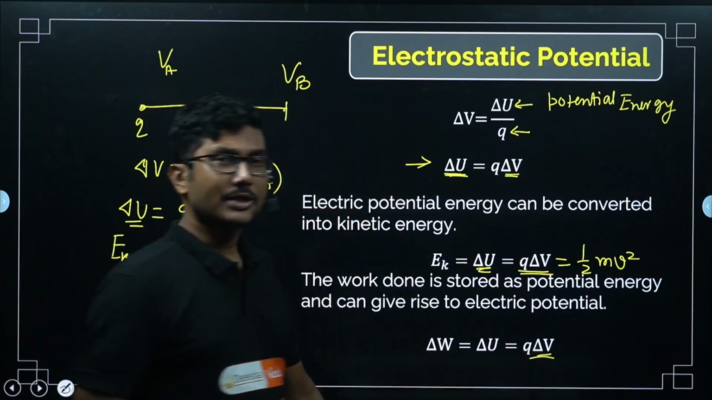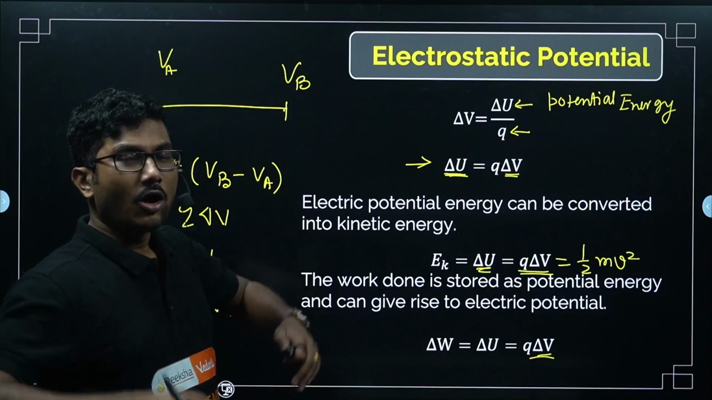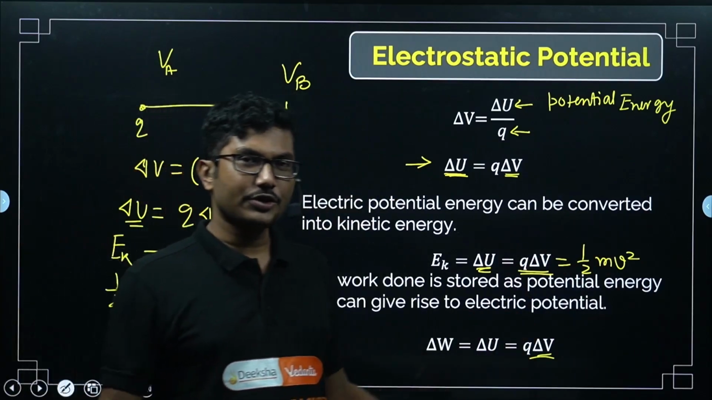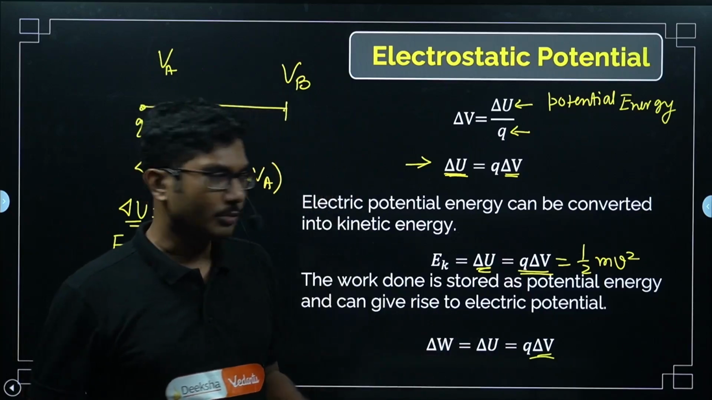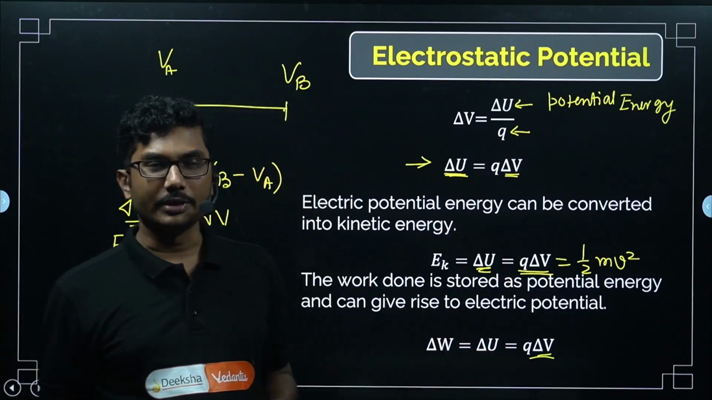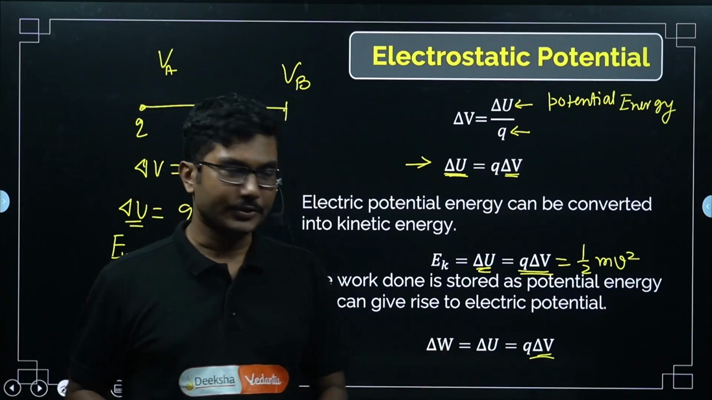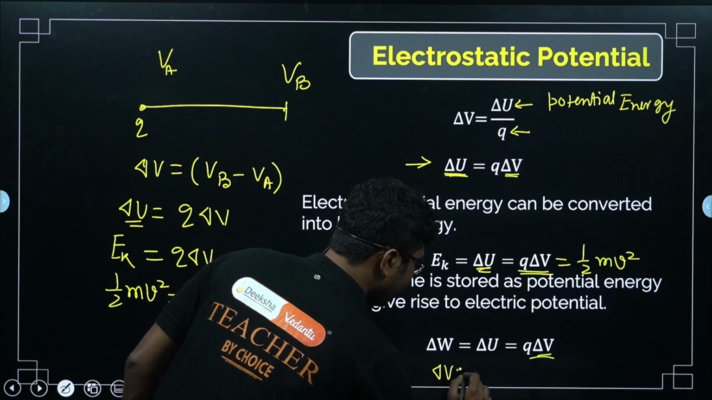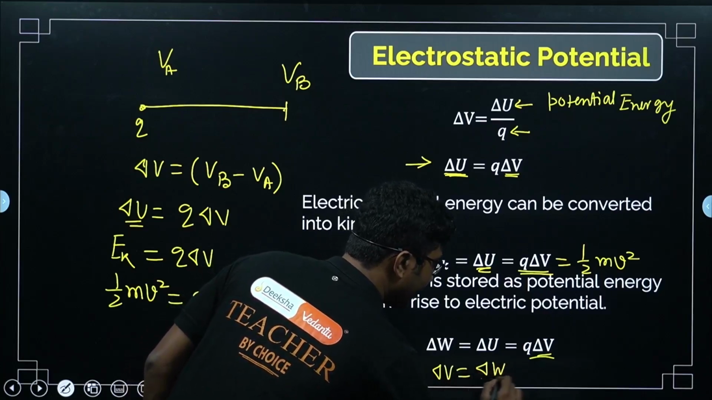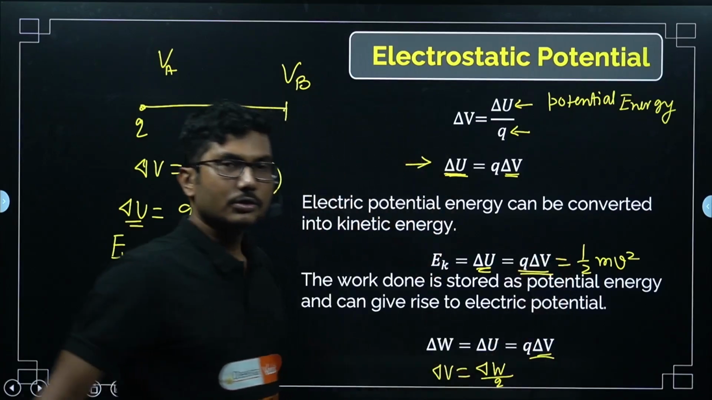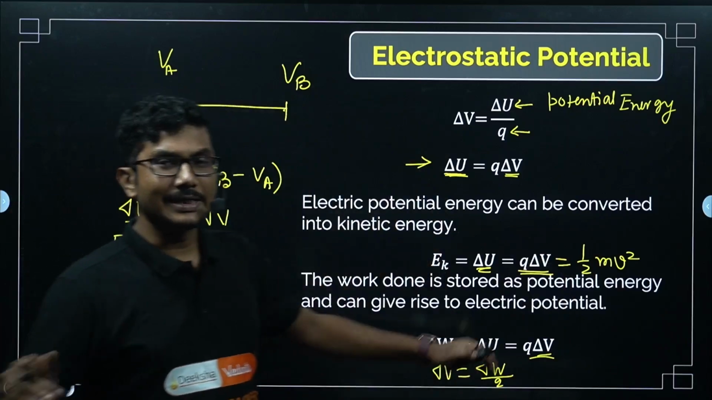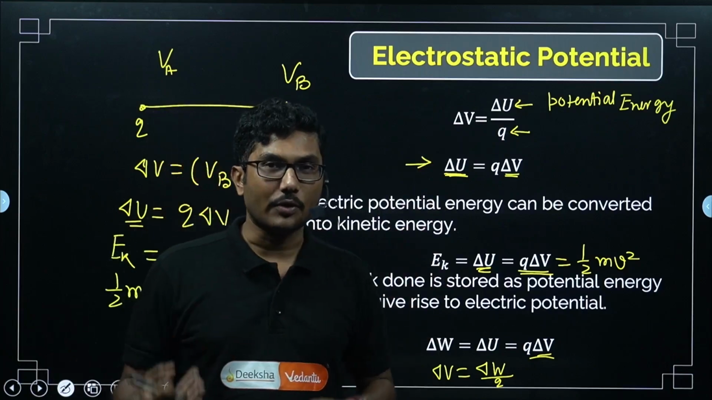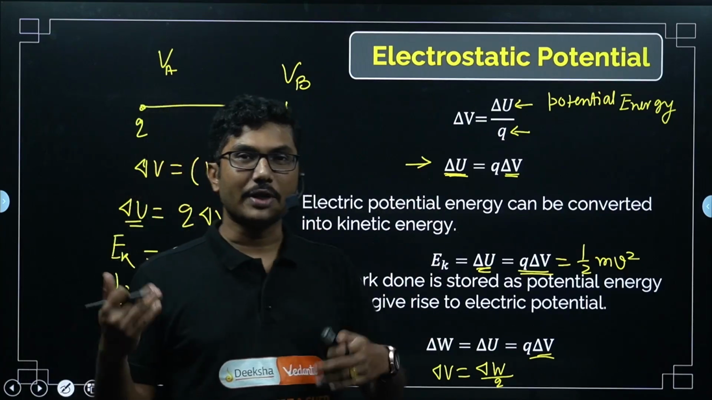Sometimes they will say, okay, 10 joule work is done on a 5 coulomb charge, then what is the potential of the system? So the potential difference between these 2 points: you have to divide the work done by the charge. So from this formula you can calculate the potential by delta W divided by Q, right? Everything is interrelated. If you understand the relation between the quantities, then you can solve any problem.